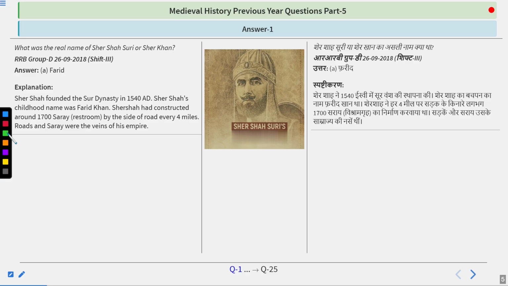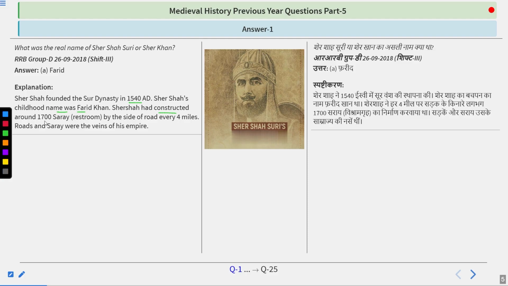So the original name of Sher Shah Suri or Sher Khan was Farid. He got the name Sher Khan when he killed a tiger with his bare hands. And later on in 1539, in the Battle of Chausa, when he defeated Humayun, he adopted the name Sher Shah Suri and established the Sur dynasty in India, removing the Mughal Empire. Sher Shah founded the Sur dynasty in 1540. Sher Shah's childhood name was Farid Khan.